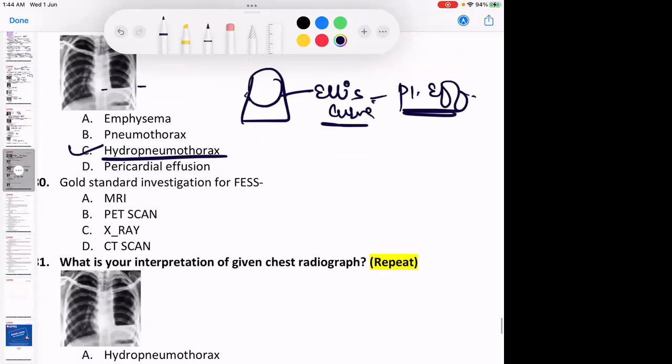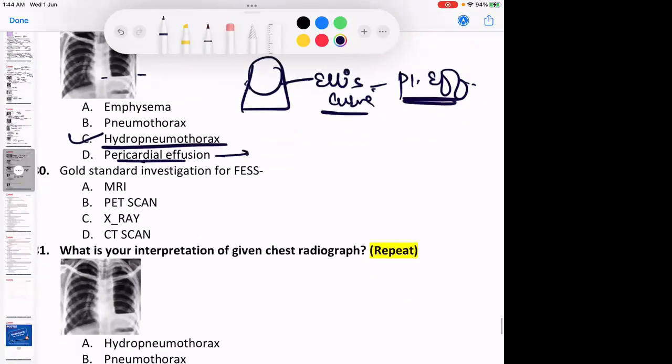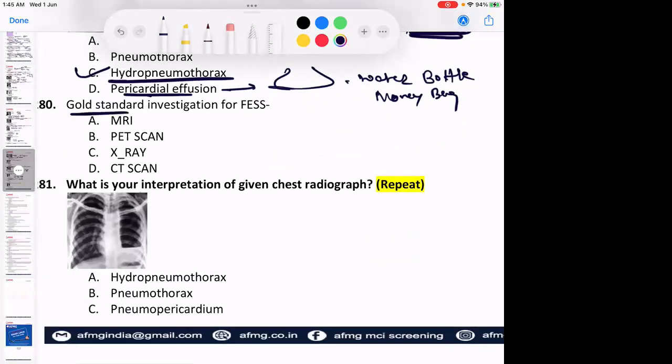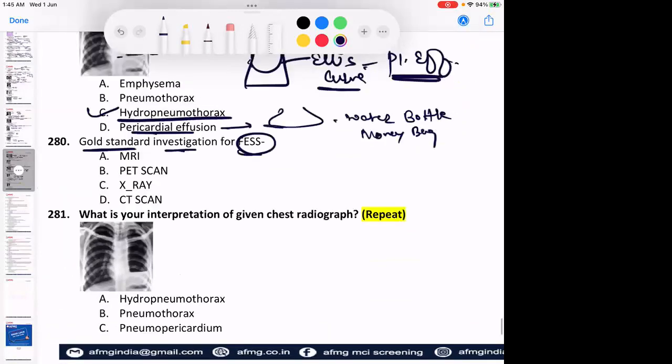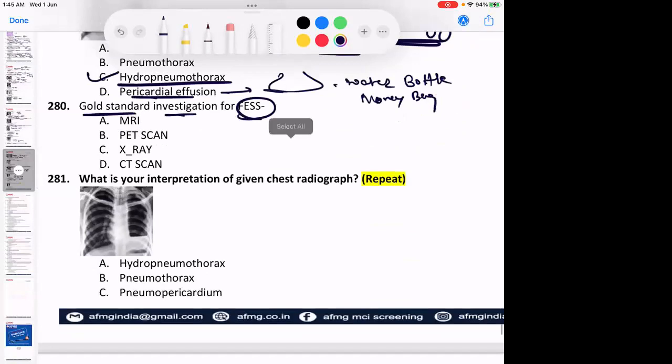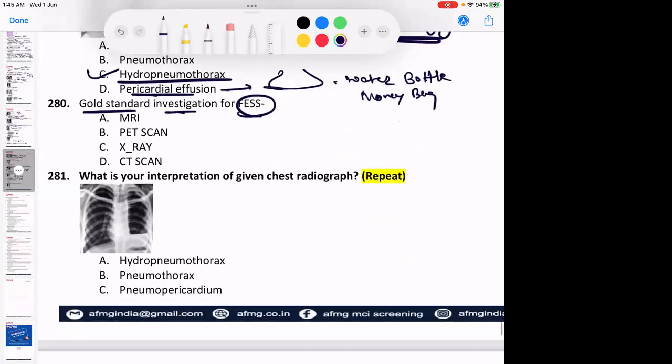Massive pericardial effusion will lead to a water bottle shaped heart or a money bag shaped heart. Okay, please remember this. Cardiac tamponade may usually occur with massive pericardial effusion. Very good. Gold standard investigation for sinusitis, actually it should have been. Okay, please remember. Gold standard investigation for sinusitis.